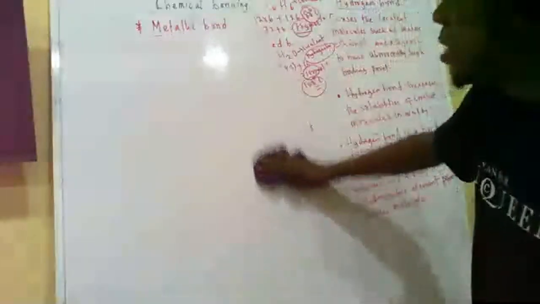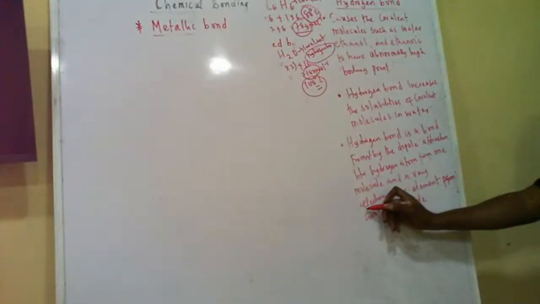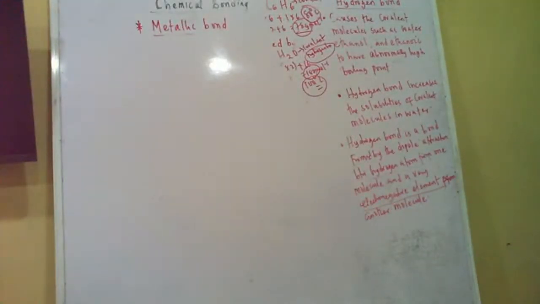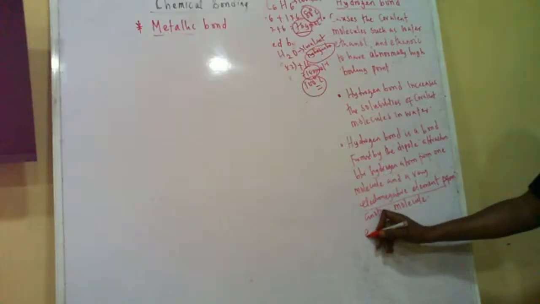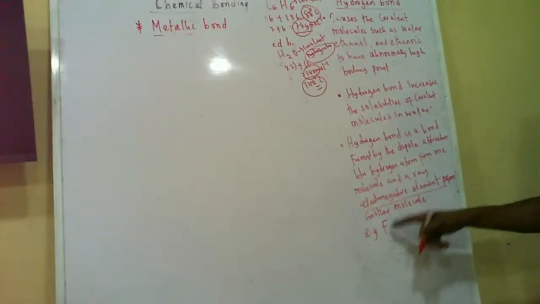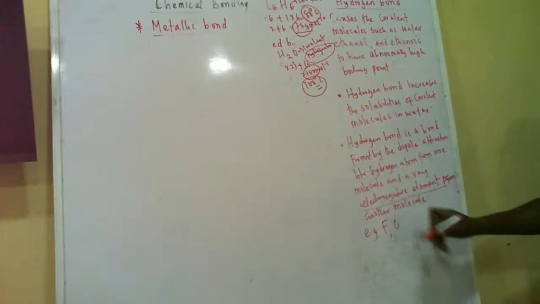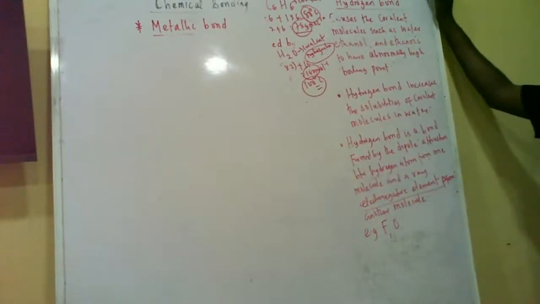But take note that hydrogen bond can only exist when hydrogen is attracted to a very, underline this word, very electronegative element. Examples of very, very electronegative elements are fluorine, which is the most electronegative element in chemistry, followed by oxygen, the second most electronegative.